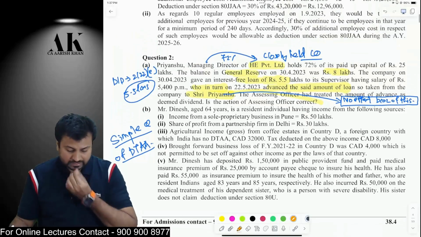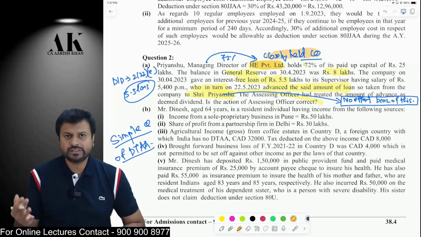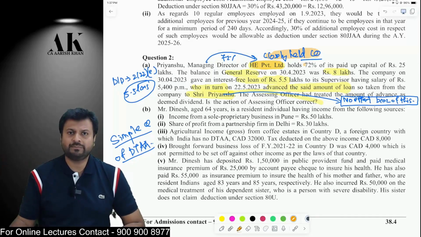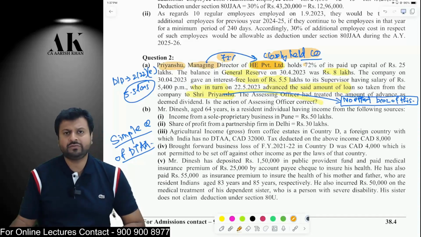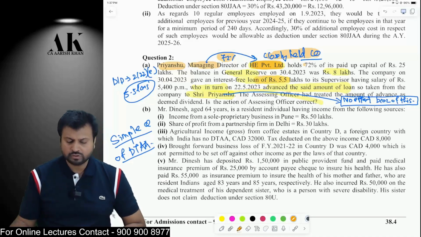Next question is a very simple question, nothing great as such. There is a company HE Private Limited which is a closely held company. Now remember, when any shareholder holds 10% or more in the closely held company and that company gives you a loan that amounts to deemed dividend. Do you remember that or not? So therefore, HE Private Limited is a closely held company and Priyanshu is an MD who holds 72% of the equity in that company, and now that company is giving a loan of how much? A loan of 5.5 crore rupees to Mr. Priyanshu. Okay, to Mr. Priyanshu.